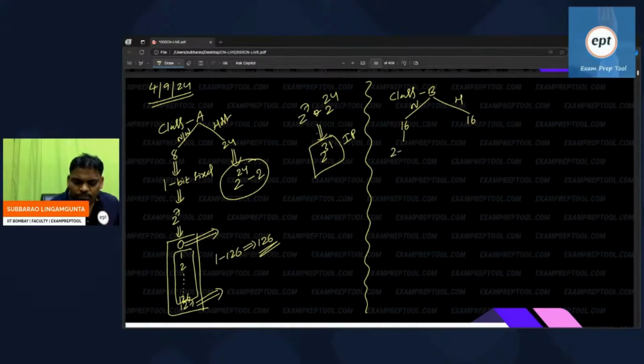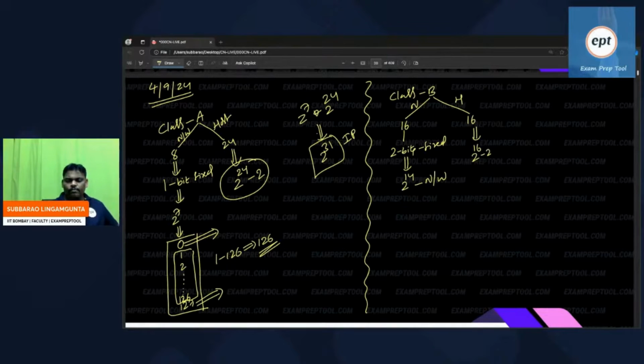So it is 2 power 14 networks. But remember, there is no minus 2 here. But hosts are always 2 power 16 minus 2. Remember, for networks there is no minus 2.